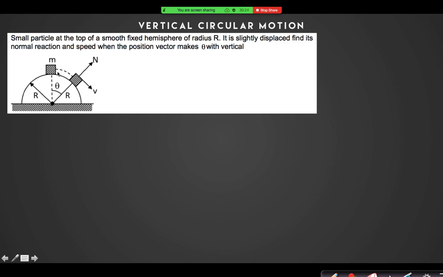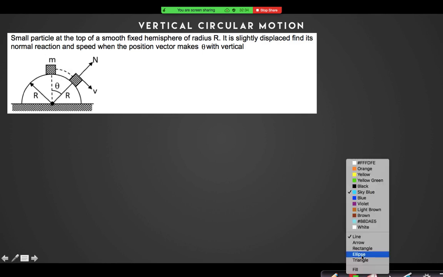If I slightly displace it, the particle will gradually slip over the sphere. When it is at an angular position theta, you need to find the normal reaction and the speed of the particle in terms of given quantities r, theta, g. All these quantities you can use.